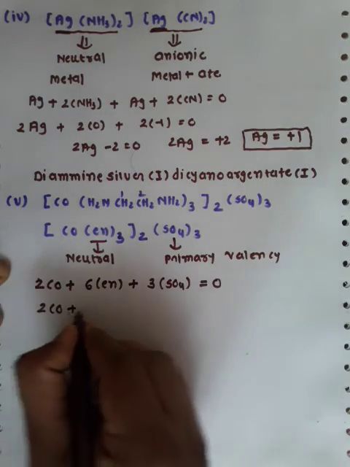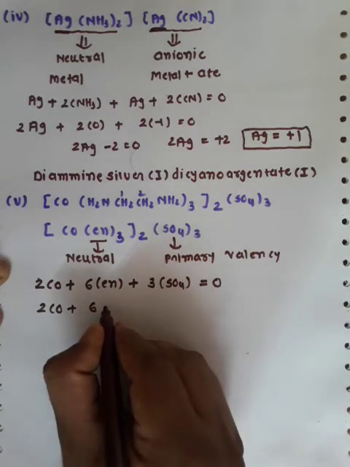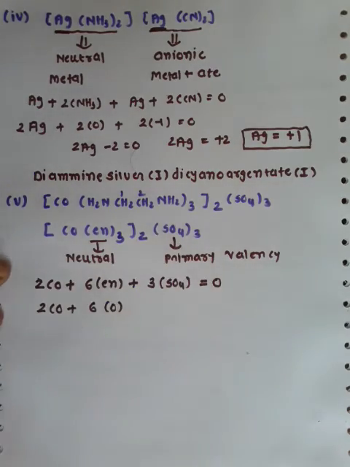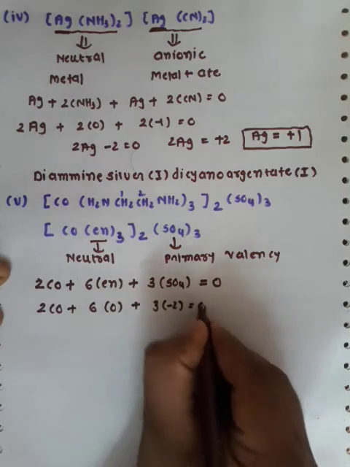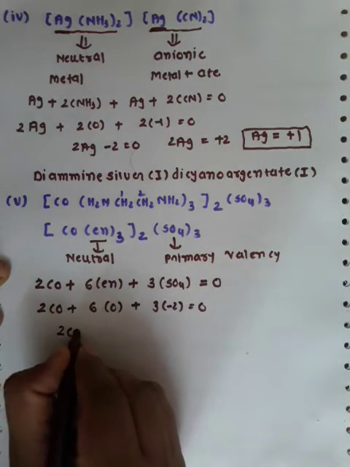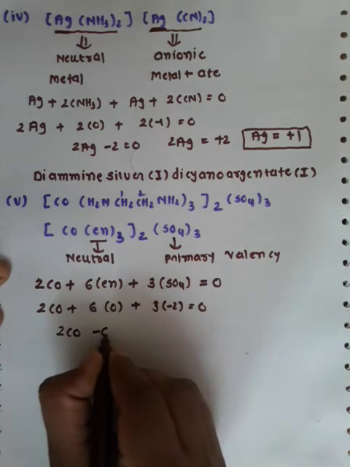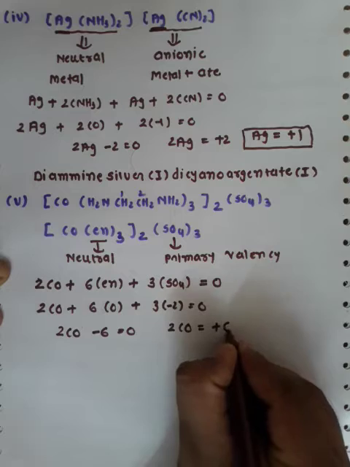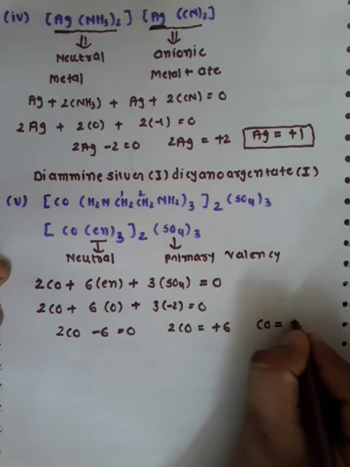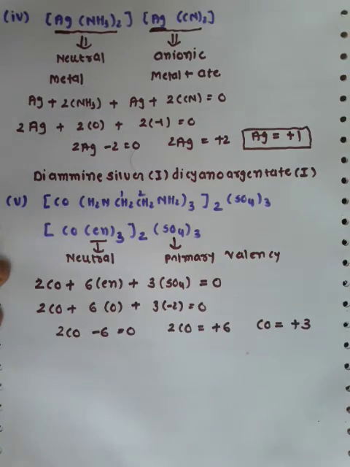Ethane 1,2-diamine is a neutral ligand with 0 oxidation state, and sulfate is minus 2. So 2 cobalt minus 6 is equal to 0, so 2 cobalt is equal to plus 6. So the oxidation state of cobalt is plus 3. Once we identify the oxidation state of the cobalt, then it's about naming.